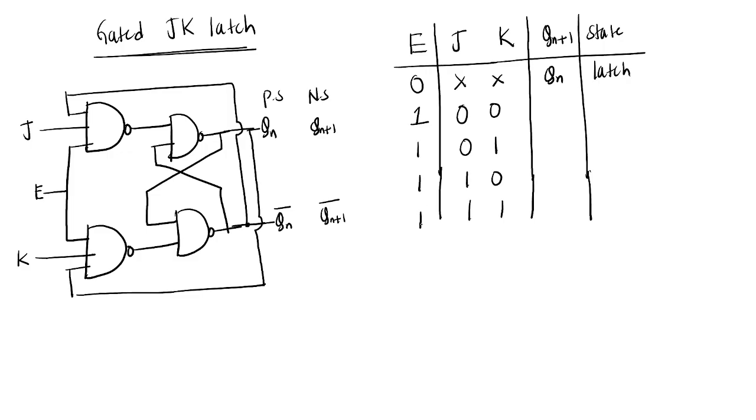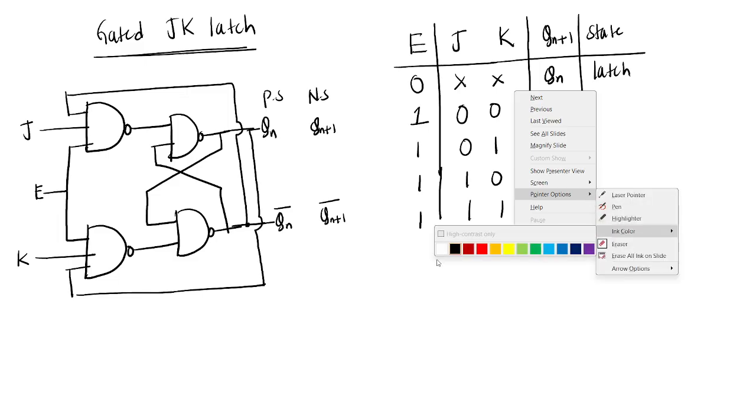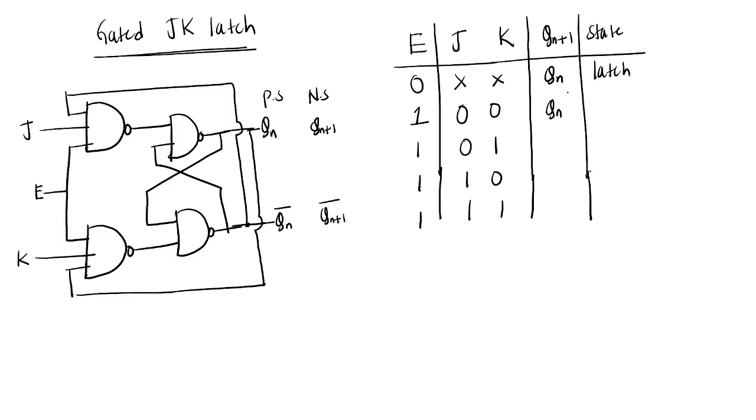So here this one is 0 0, 0 1, 1 0, 1 1. You are getting the same as the SR latch only. So this is Qn. Qn means memory state, or latch state. This is nothing but latch state, this is latch state, and this is reset state. This is set state.